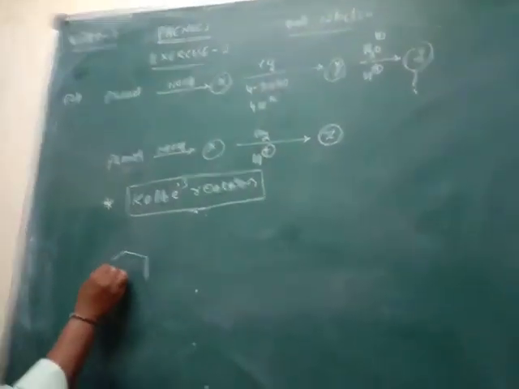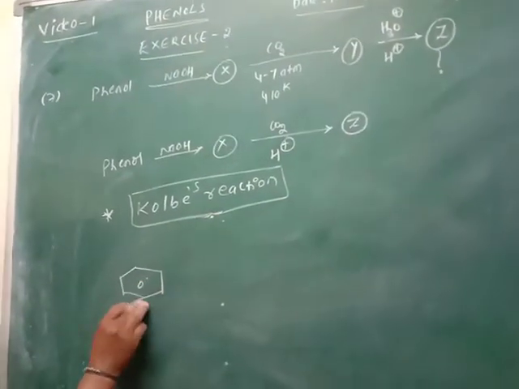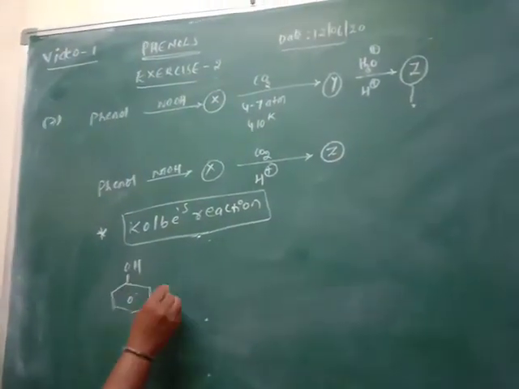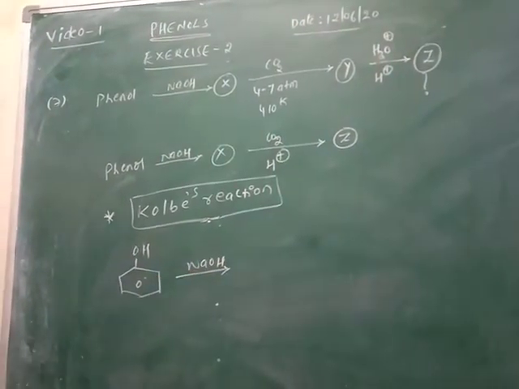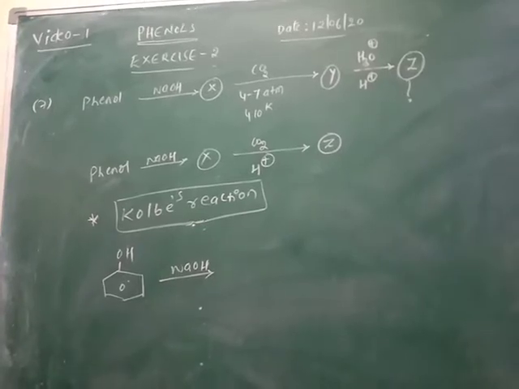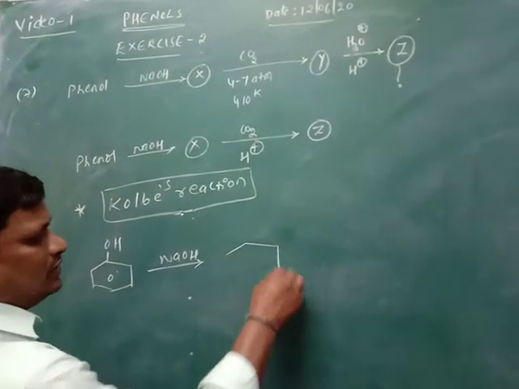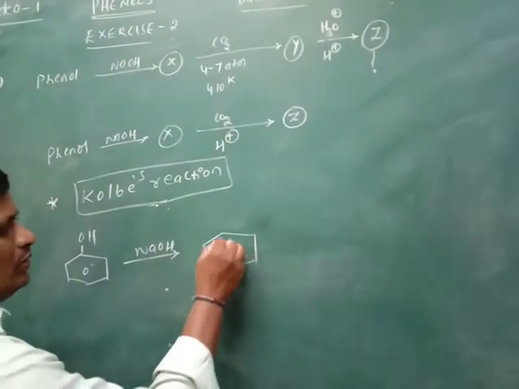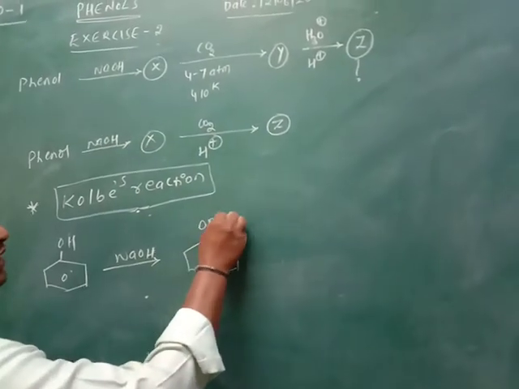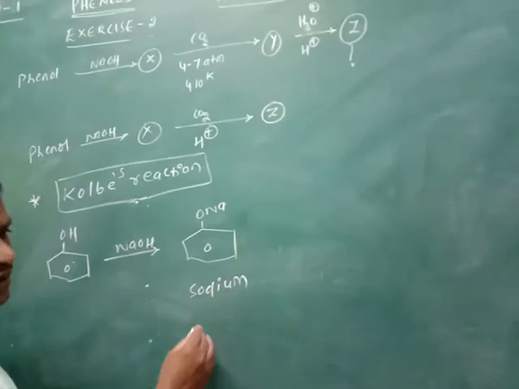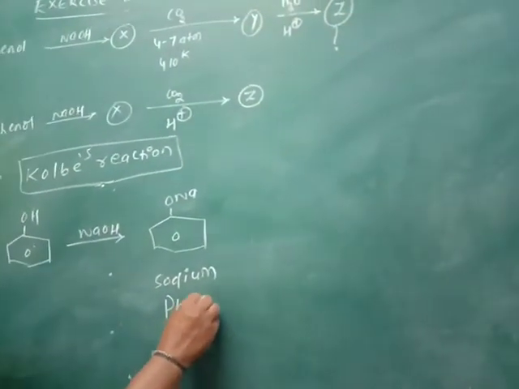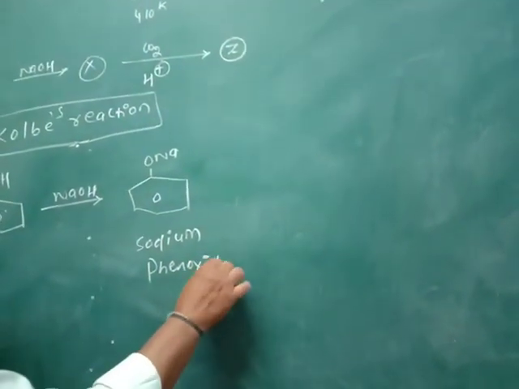So now it is phenol. Phenol treated with NaOH gives sodium phenoxide, ONa.